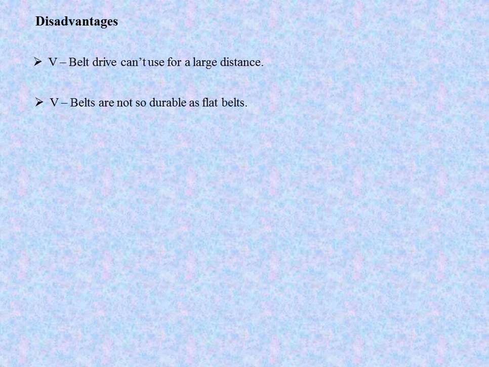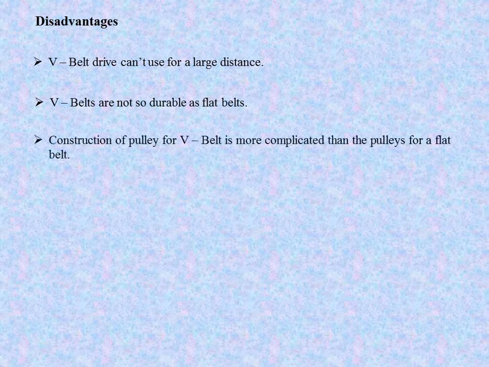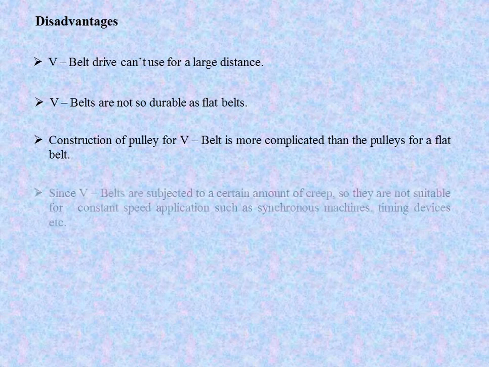Second disadvantage is what? V belts are not so durable as flat belts. Okay, that is what we see in the life of the V belt: 3 to 5 years, minimum 3 years, maximum 5 years. Compared to flat belts, V belts are not durable. Construction of pulley for V belt is more complicated than the pulleys for the flat belt.